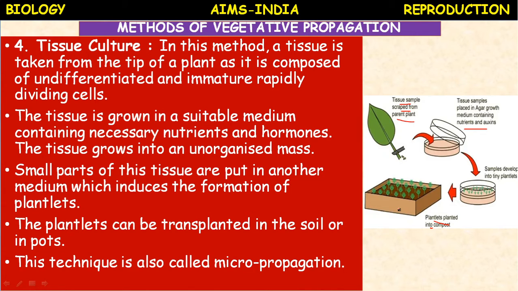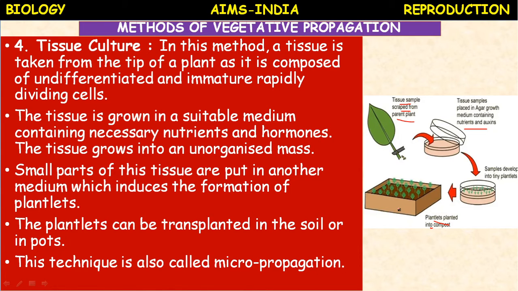This kind of technique is called micropropagation. Micropropagation is the technique of raising new plants from a small plant tissue. If you take a seed, only one plant can be grown, but by this method a large number of plants can be produced in a short span of time.